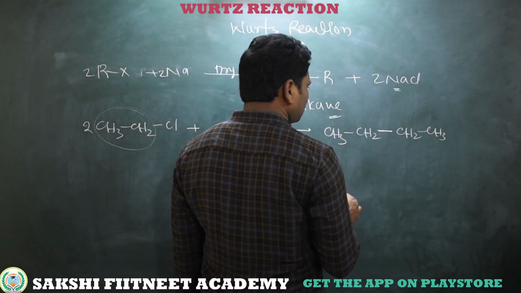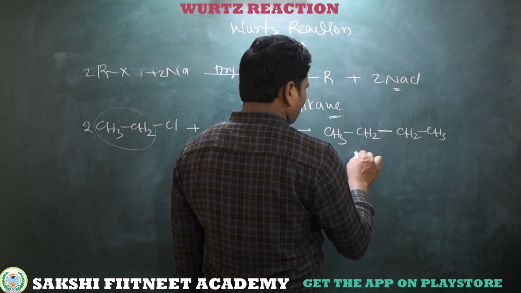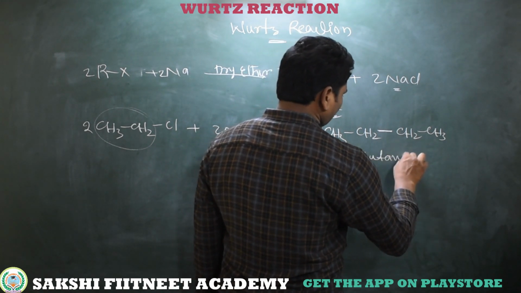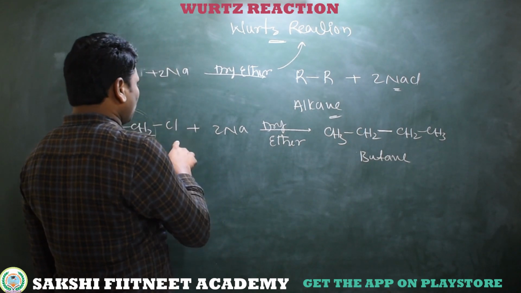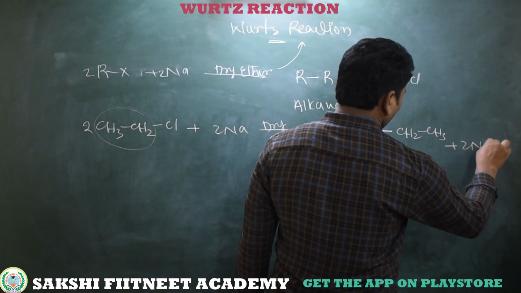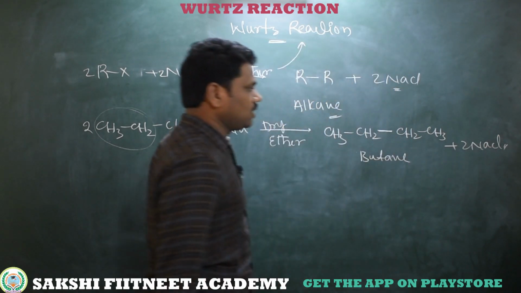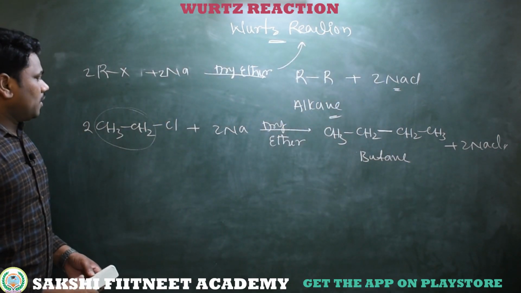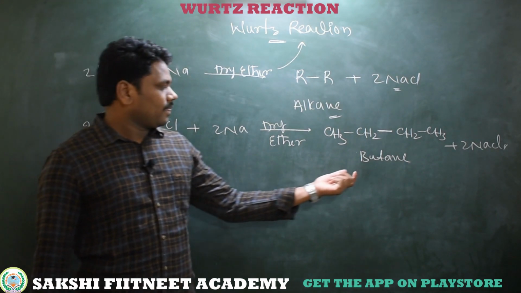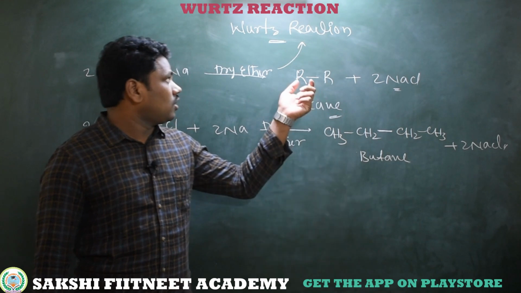So what is the name of this alkane compound? It is a hydrocarbon with 4 carbons, so the name is butane. And the 2 chlorines combine with the 2 sodium atoms, and we get 2 moles of NaCl. So simply, you couple the alkyl groups with each other, and you get a higher alkane. This is called Wurtz reaction.